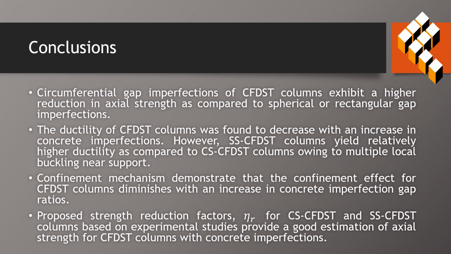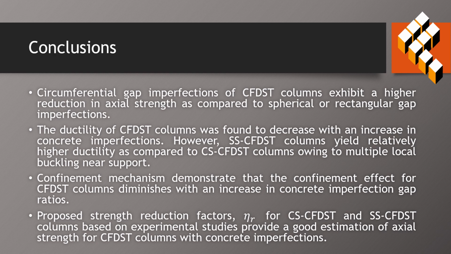These are the key conclusions of this study. Circumferential gap imperfections for CFDST columns exhibit a higher reduction in axial capacity as compared to spherical or rectangular gap imperfections. The ductility of CFDST columns was found to decrease with an increase in concrete imperfections.